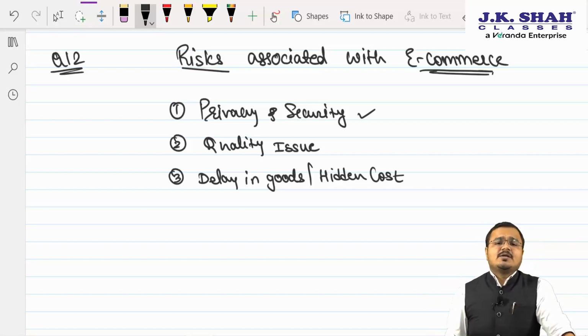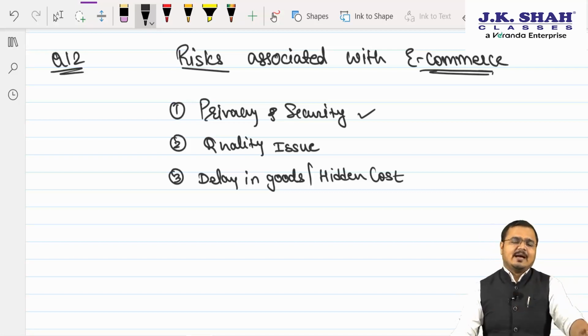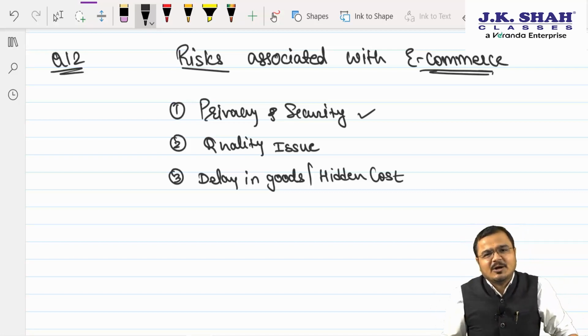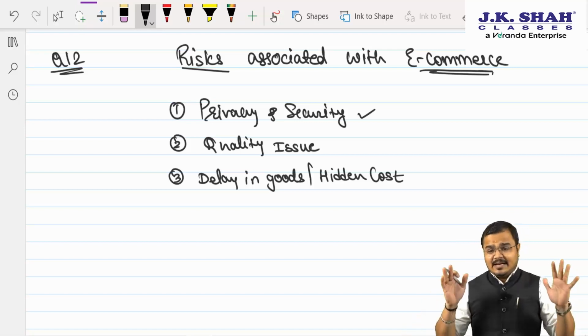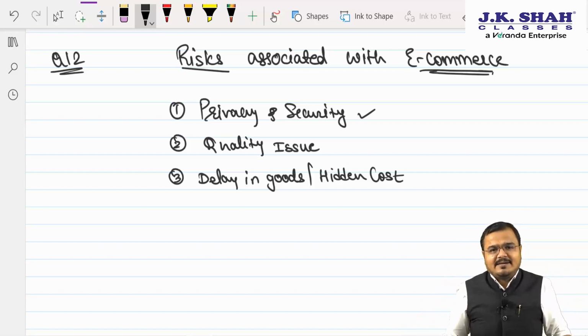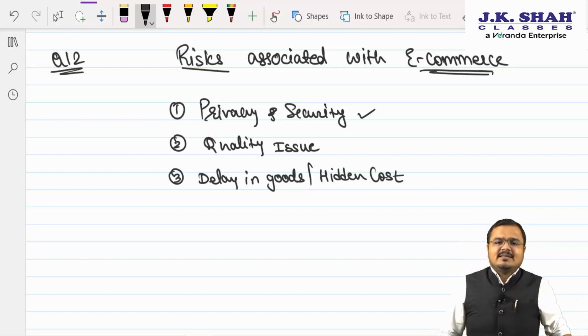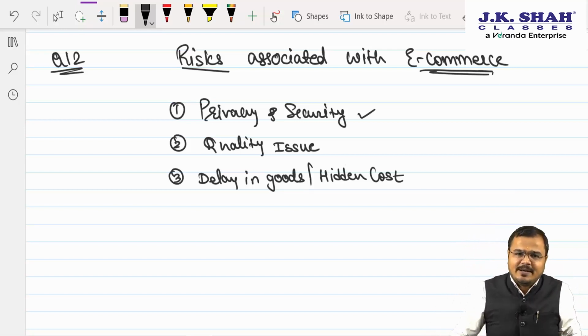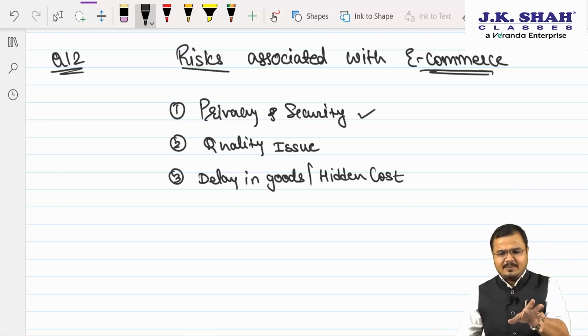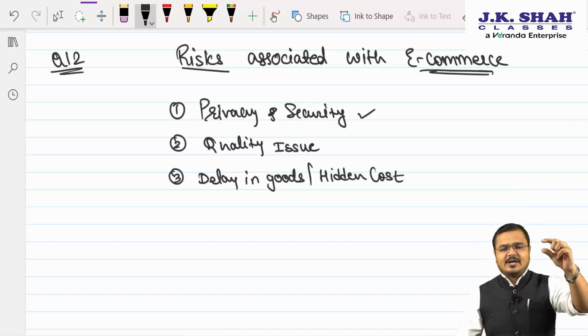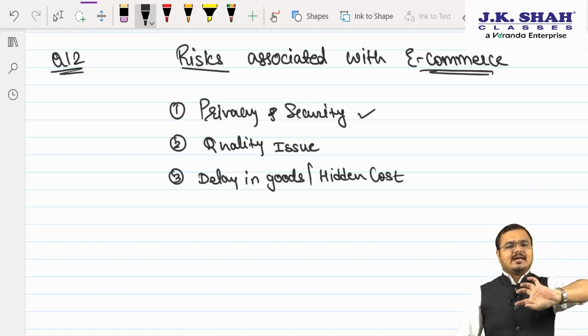Second is what, sir, hidden cost. This specifically happens in case of flight ticket booking, you know very well. In the beginning they will tell you only the flight price, then slowly and gradually taxes and everything will be added, then their conveyance fees will be added and all. So generally there is a hidden cost. Understood? So privacy and security, quality issue, delay in goods and hidden cost.